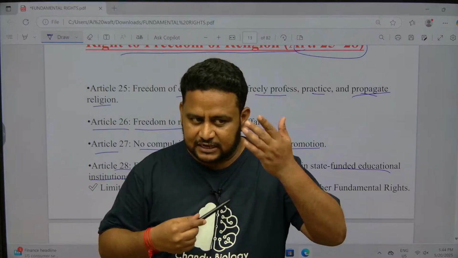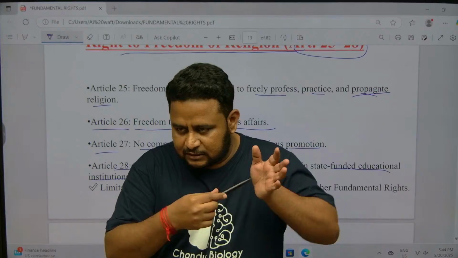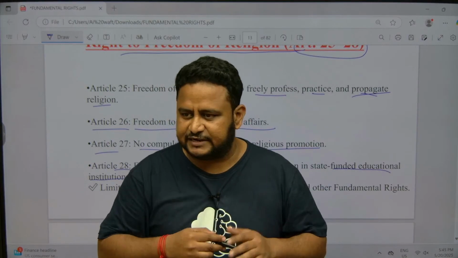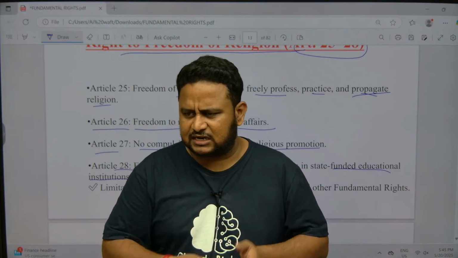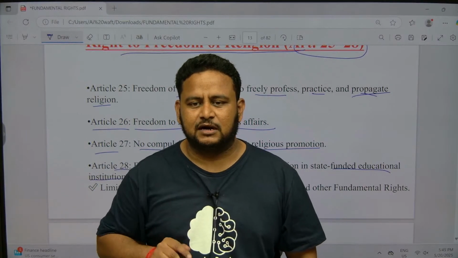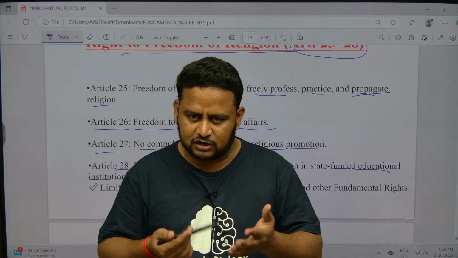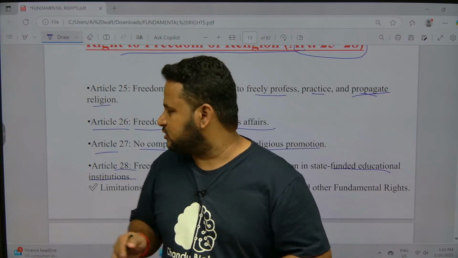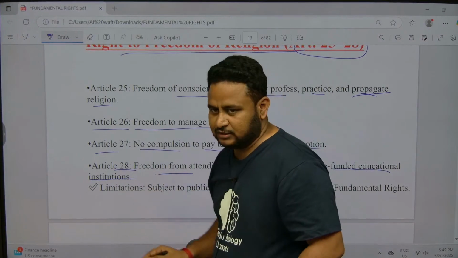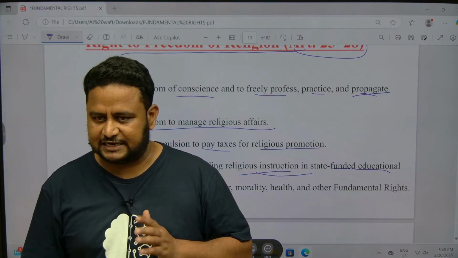But if it is a state government institution, a central government institution, or state aided, that is, the government is funding that institution, and some religious activity or puja or festival is going on, you cannot force people of other religions to come and attend. It is their wish; if they want they will attend, otherwise it is left to them. That is the meaning of freedom from attending religious instruction in state funded educational institutions. State funded means where the government is funding or completely government institutions. Clear?